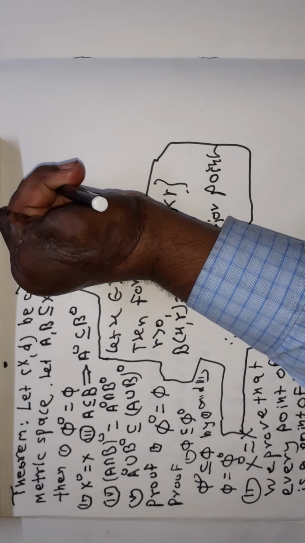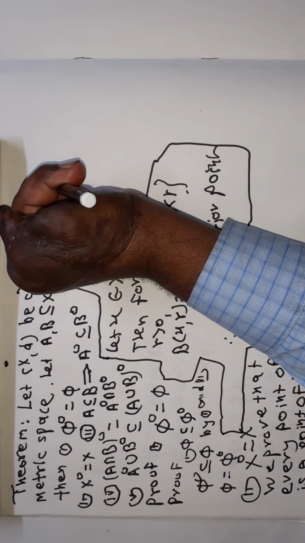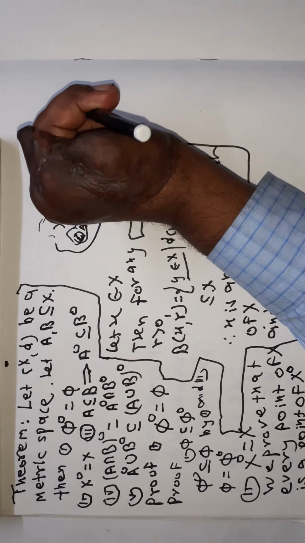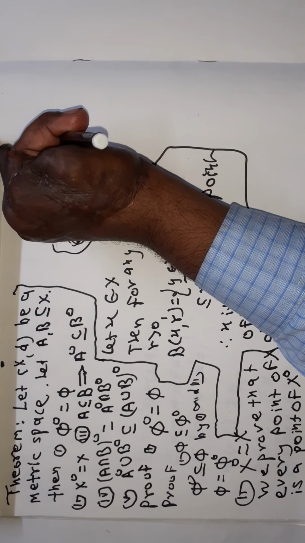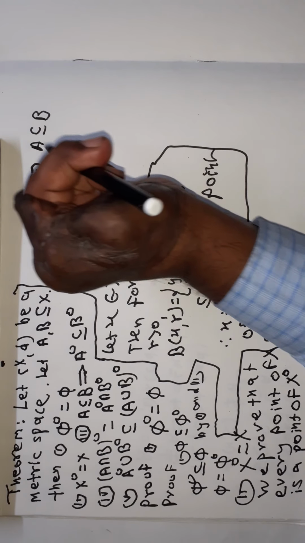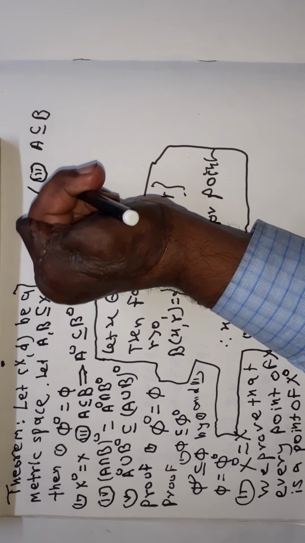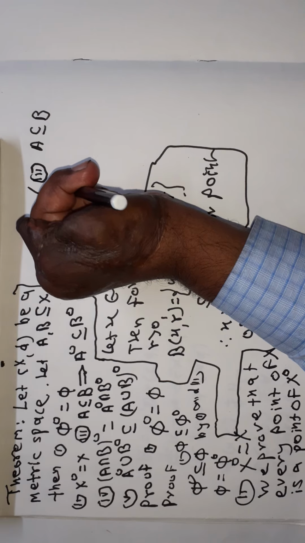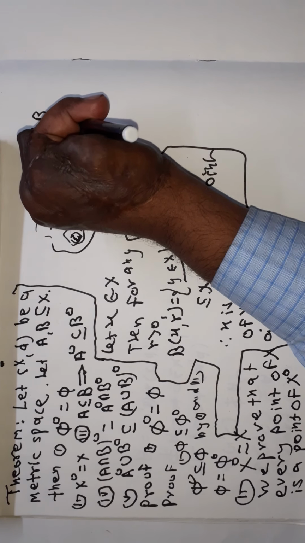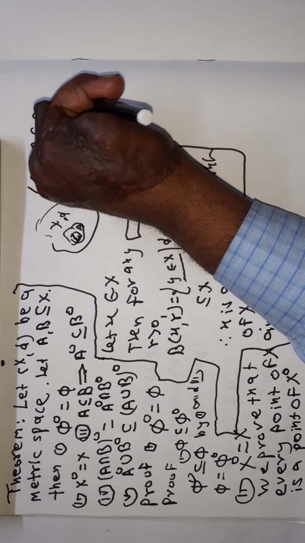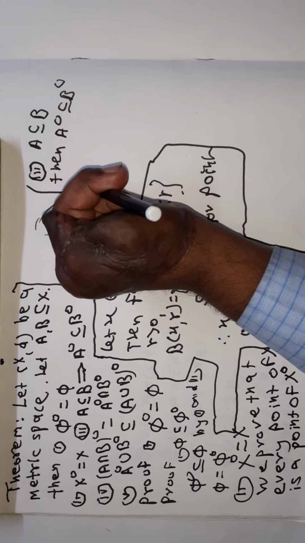Proof 3. A is a subset of B or equal to B. We prove that then A interior is a subset of B interior. Proof.